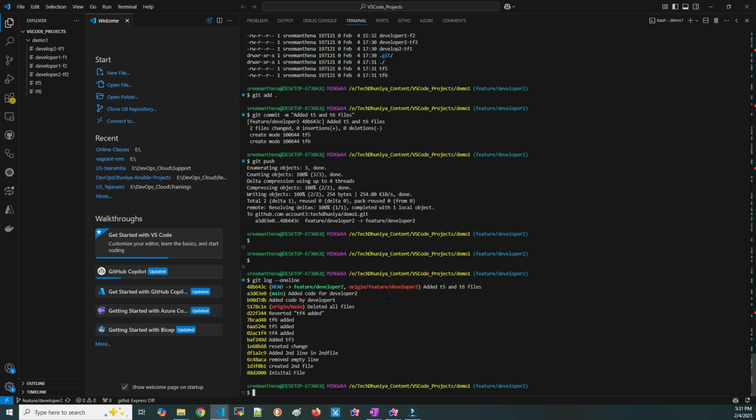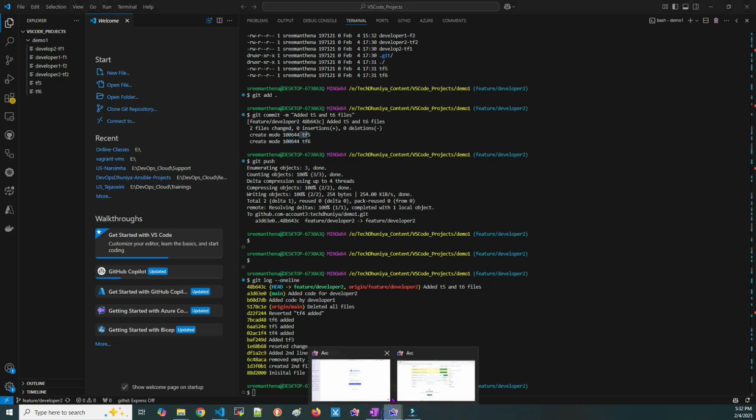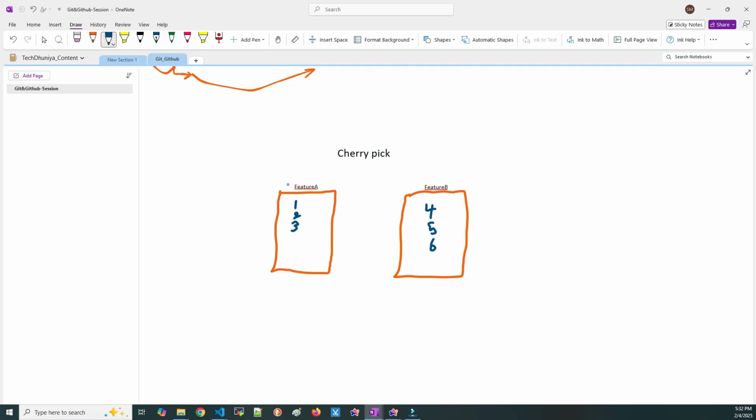So now I'm in another branch and in that branch created 2 more files. So to simplify to understand, tf5 and tf6 I created in another branch, and already a few files were created in feature branch, developer 1.